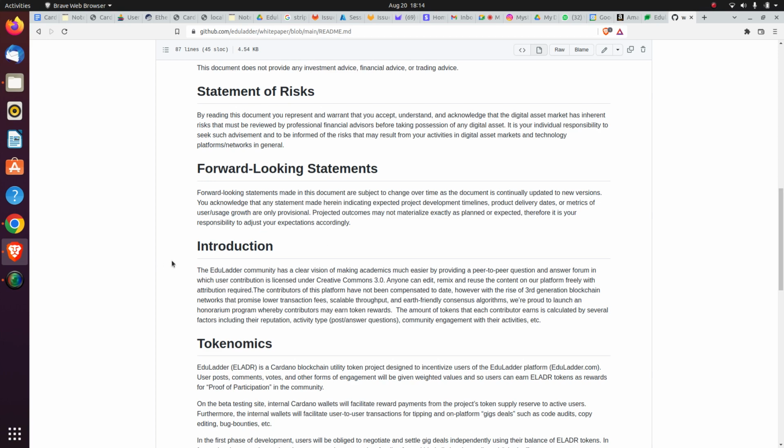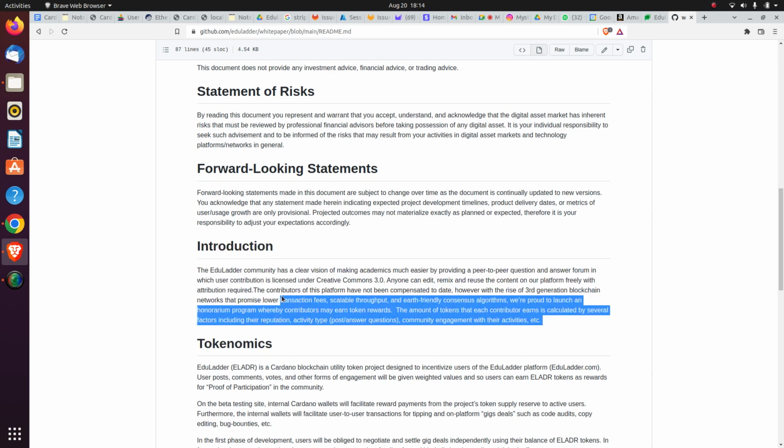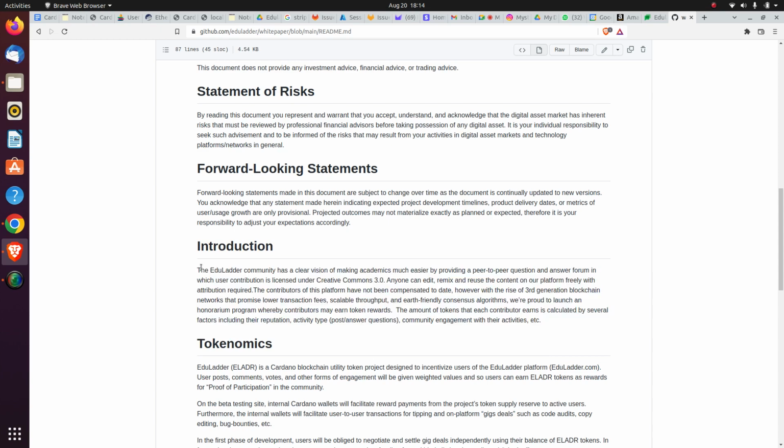This is the introductory part, where we talk about the academics and the vision of this community. We all know the Cardano blockchain came out of a group of academicians and computer scientists. So the eladr token is meant to help the academics. We have a clear vision of making academics easier.